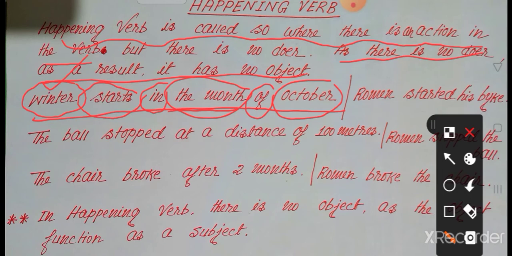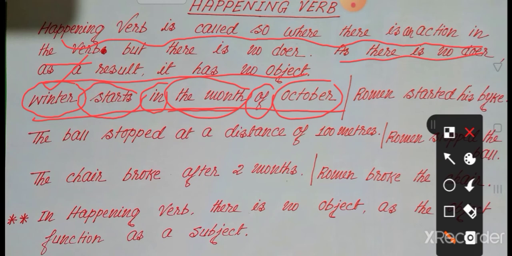Winter is a non-living thing and it has no power to come or start its journey itself. So winter is not a doer in the sentence, because winter does not do its duty itself.